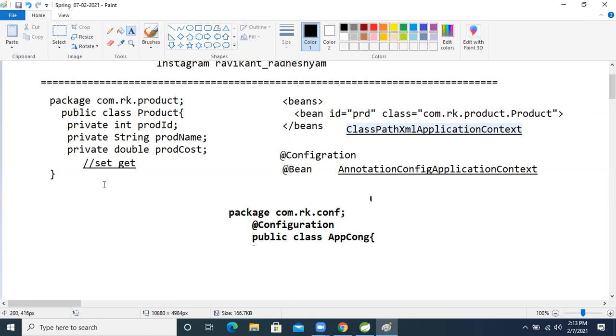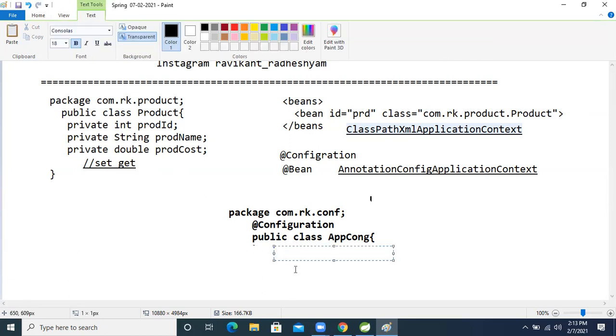If number of beans equals number of product classes, one product class is there, so that product class will become a method here. Public, and its return type is Product. Public class Product, I am writing the class name, Product. Now its return type, I will take Product only.